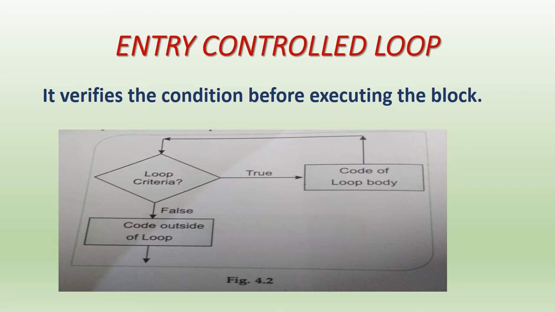If the condition is false, it will not enter the loop body, it will go directly out of the loop without entering. So this is known as entry control loop, where the loop body will only execute when the condition is true.